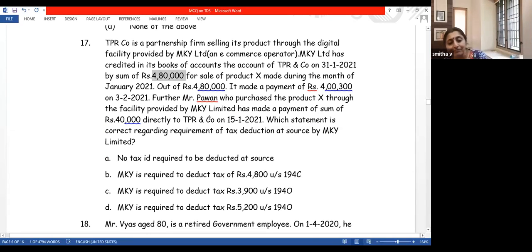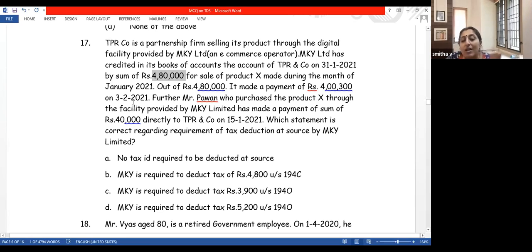Then further, another person, Mr. Pavan, also purchased this product from TPR. But what they did is they made payment direct to TPR. Let us take Mr. A, who purchased a product through Amazon and made payment to Amazon, whereas Mr. B made payment direct to Samsung, not to Amazon.